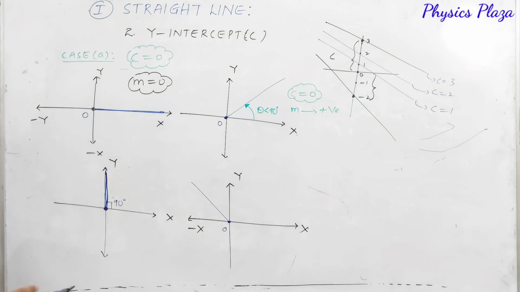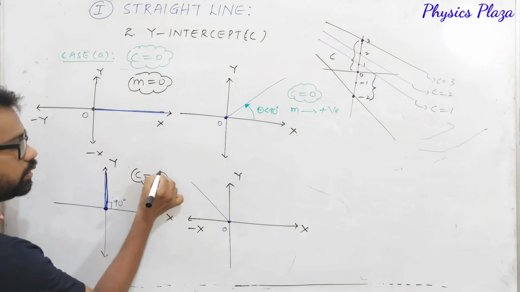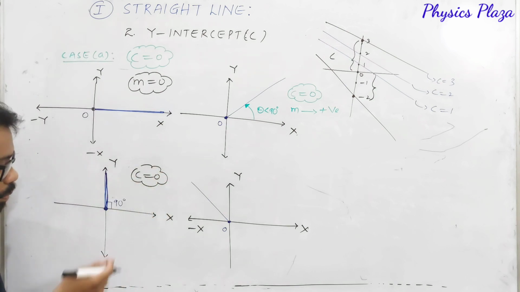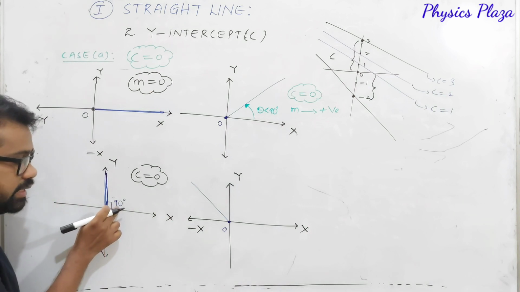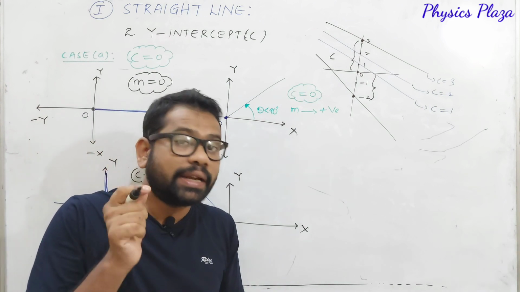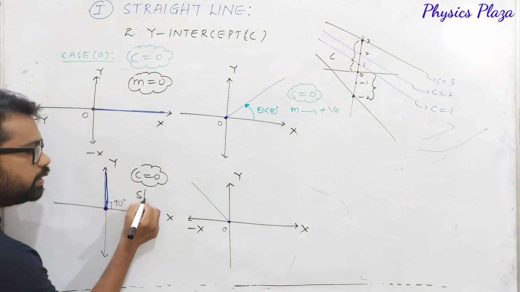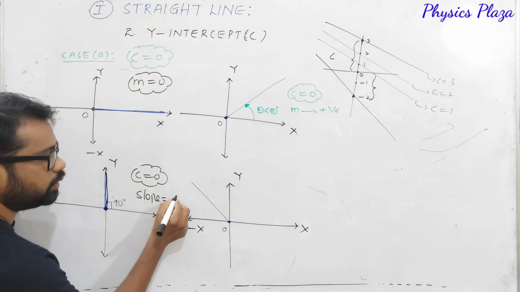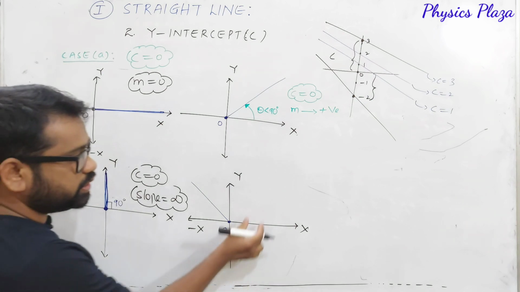And look at here, third one. Here, y-intercept is 0, no doubt about it. But what about slope? So here the angle is 90 degrees. As the angle is 90 degrees, slope is equal to tan theta. Tan 90 is infinity. So here slope is infinity.